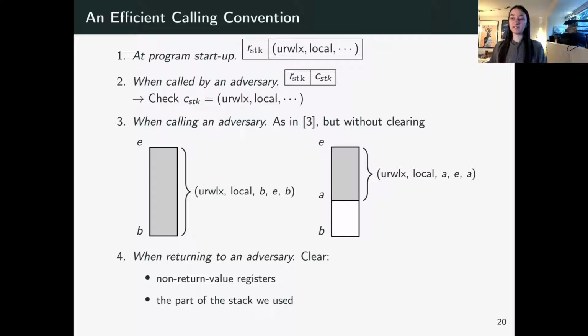And note that this stack clearing is still substantially smaller than previously. Our local stack frame is in practice much smaller than the full stack. We only need to clear it once we return, and there's no clearing at all when calling an adversary.